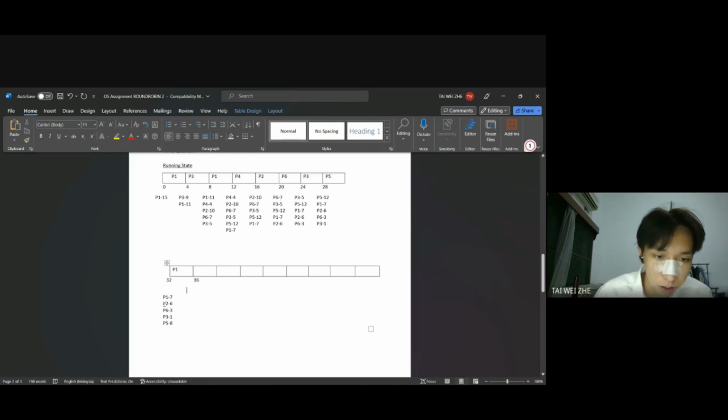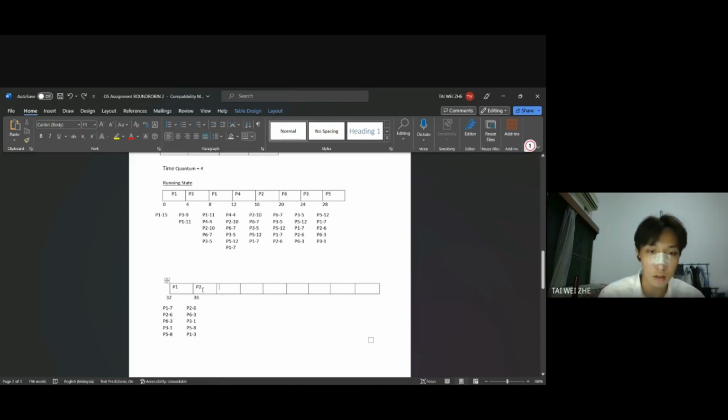Then we do P2, go above, so it is P2. So P2, 6, P6, 3, P3, 1, P5, 8. And the last one is P1, 7 minus 4, P1, 3. Okay, we do the step again. So after P2, now it's P6.